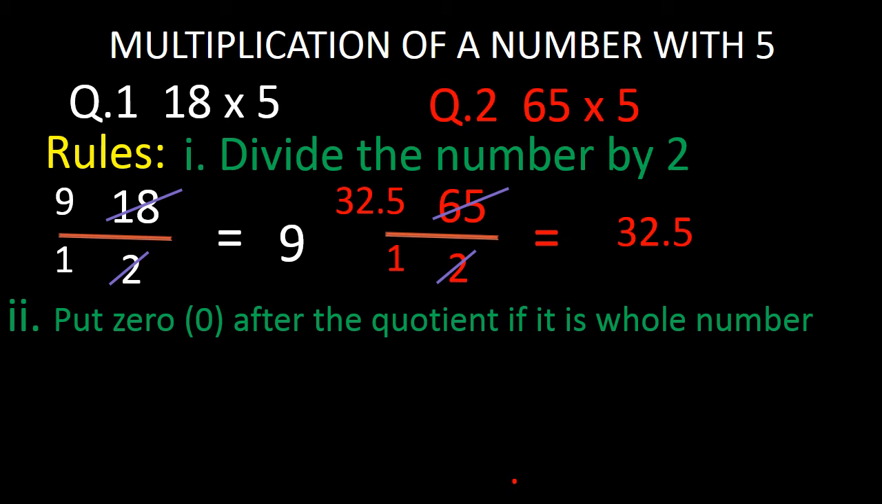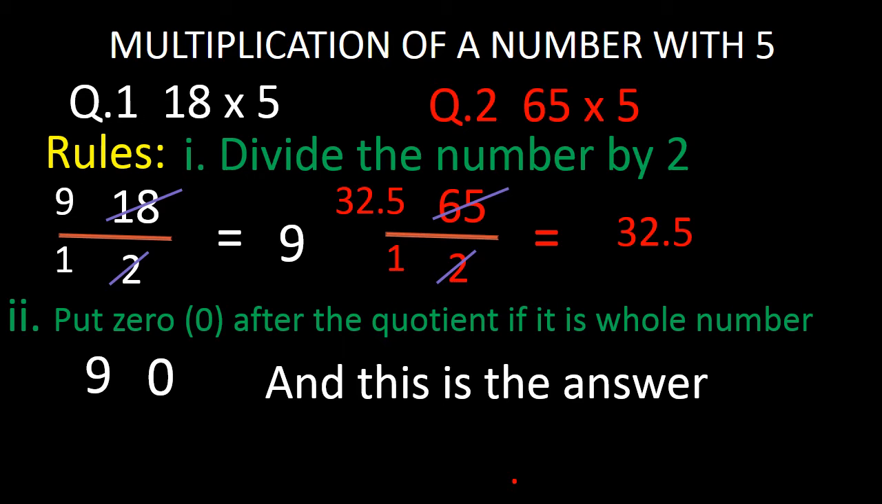Now look at rule number 2. In rule number 2, we have written: put 0 after the quotient if it is a whole number. If the quotient is a whole number, you just put 0. And if the quotient is not a whole number, you look at rule number 3. So in question number 1, we have 9 as the quotient, so it is a whole number. So what will we do? We will just put 0 after this 9 and we will get the answer 90. This is the answer of question number 1.